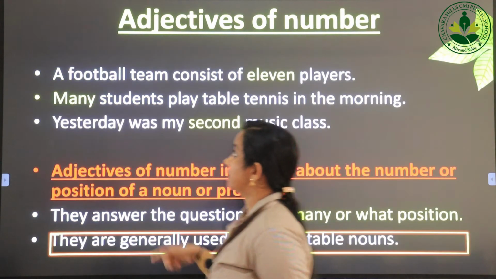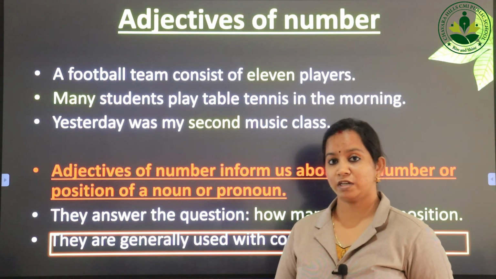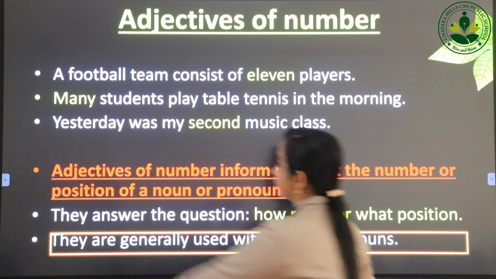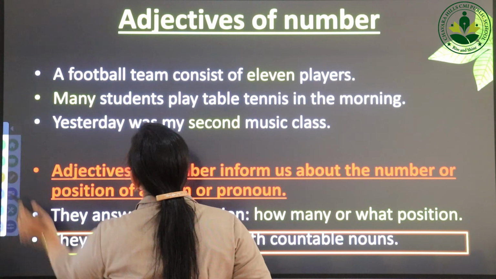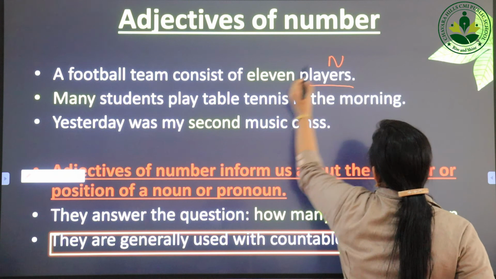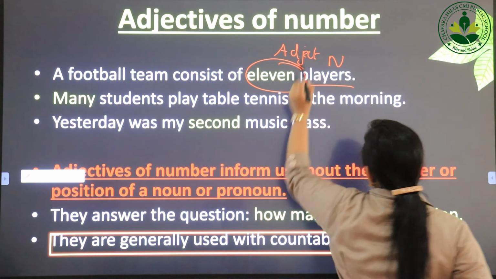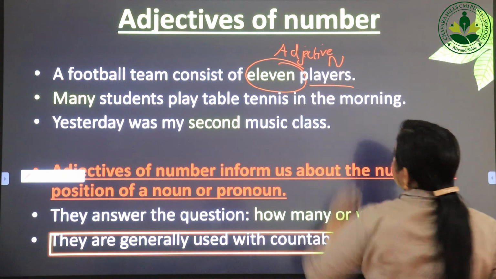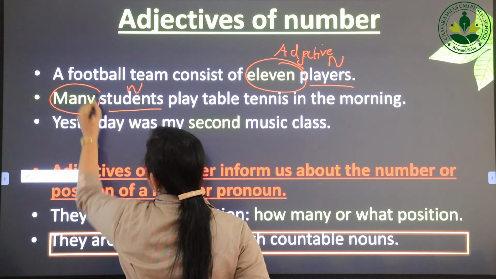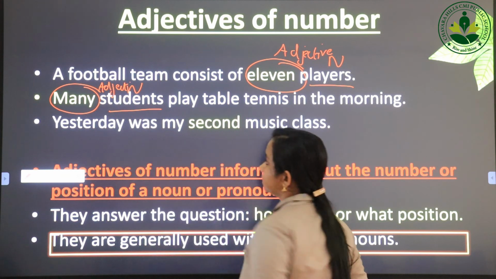Okay, now moving on to adjectives of number. If we want to know the number of the noun, we will use adjectives of number. For example, just see the first example: a football team consists of 11 players. So players is the noun and 11 is the adjective and it's the number. We got to know the number. Okay, now just see, many students. Students is the noun, many is the adjective, okay, because we got to know the number.